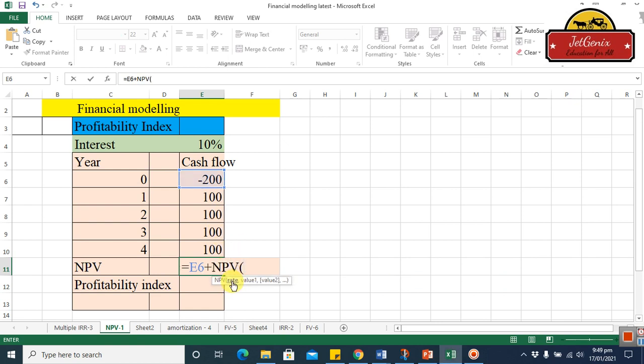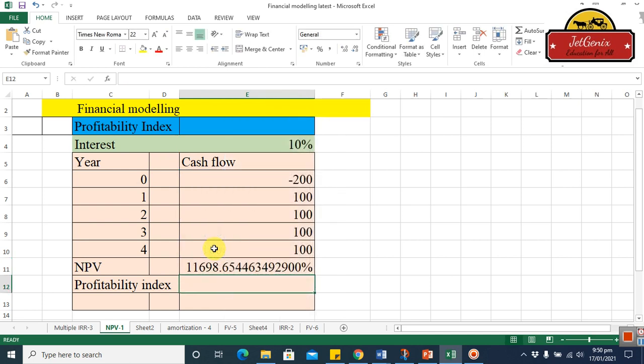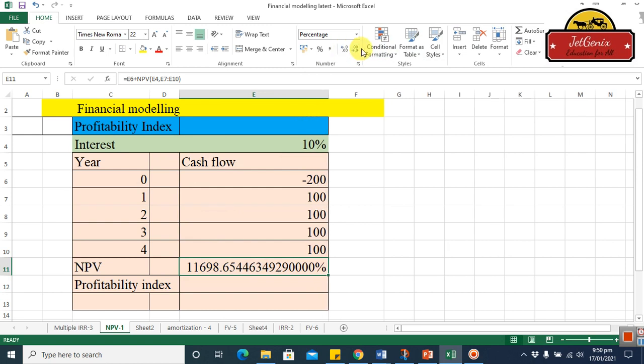So double click, and now we have to specify the rate, which is the discounting rate, okay? And in this case we have 10%. So this one and comma. After this, we are going to select all these values, the cash inflows, and we will close the parenthesis and press enter, okay? So here you see we have the present value of these cash flows, okay guys?